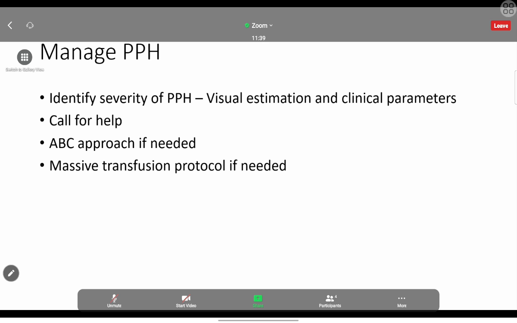So sometimes there will be a huge amount of blood loss, so sometimes we may need massive transfusion protocol. There is a cutoff value, I think 50% of the blood loss within 24 hours or something. That is what we call massive blood loss, massive bleed. Then we have to start the massive transfusion protocol. We have to inform the blood bank that this much amount of blood loss is there, so we are going to activate massive transfusion protocol.